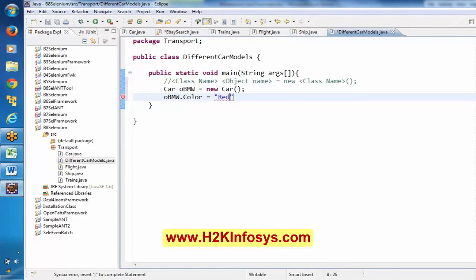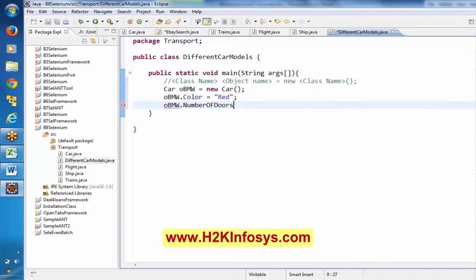Say I am using this string, this color. Let me say red color here. Now, for this variable, I'm passing a value, red color. Similarly, I can use the other one, OBMW number of doors 4, like this. I have mentioned 2 variables here.